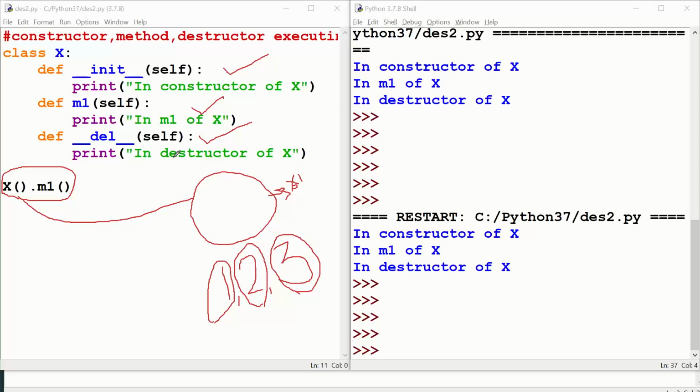If you are not creating any reference variable, yes, the object will get created and will execute our methods, but the object will not stay alive in the memory location. It will be dead because there are no reference variables. Since there are no reference variables, the garbage collector will eat it. Understand? Okay, so garbage collector, I hope you have taken this.